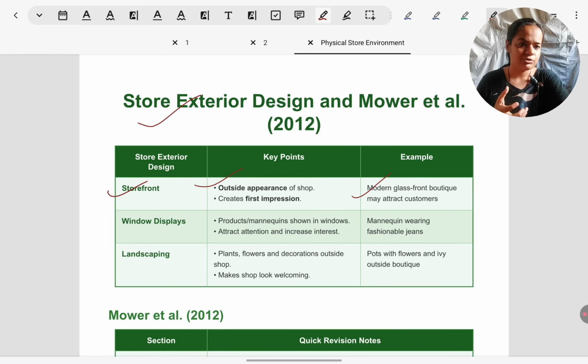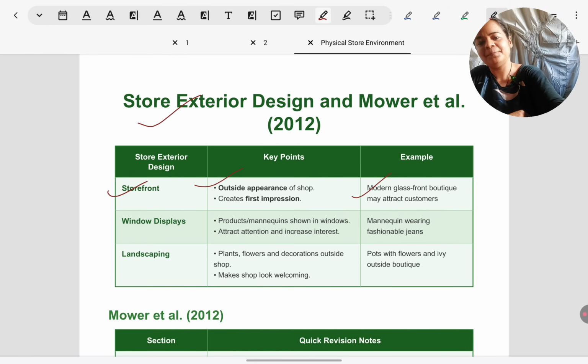From a paper point of view, there is a bad habit among students to prepare only studies for consumer psychology. Why I'm giving time to storefront, window displays, general descriptions and impact on behavior is because you do have to include it in answers in the paper. If you don't, you lose marks. I'm talking not only about your essays, short answers can directly come from these concepts. So it is important to prepare for them as well.